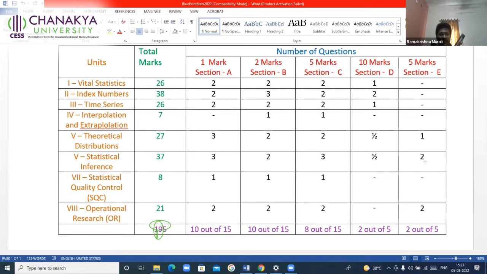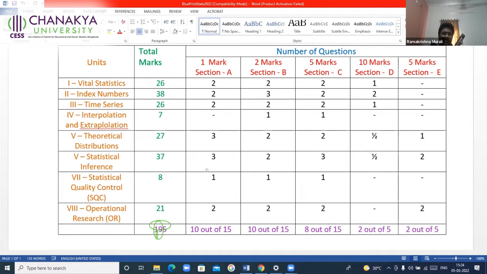So look at the last one. In section E, you'll have 2 problems from inference. If you ignore these 2 problems out of 5, still you have 3. You have to answer 2 out of 3. So by completely ignoring statistical inference, with the choice you can write the paper from 120 to 125 marks, and still you can expect 100 on 100. It is not at all a problem.